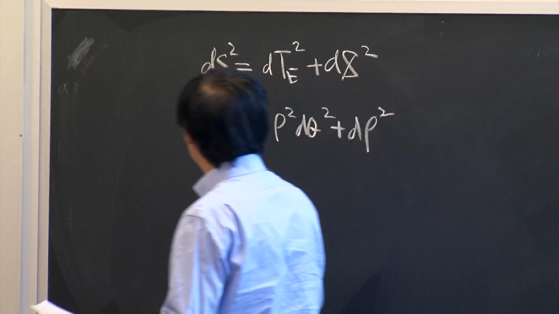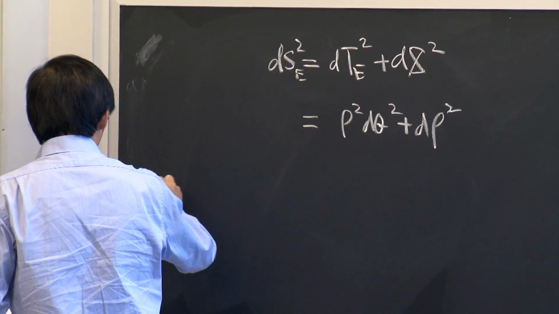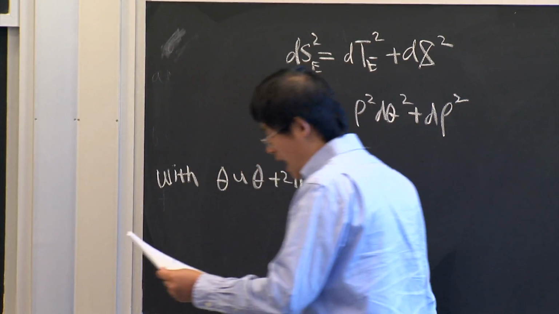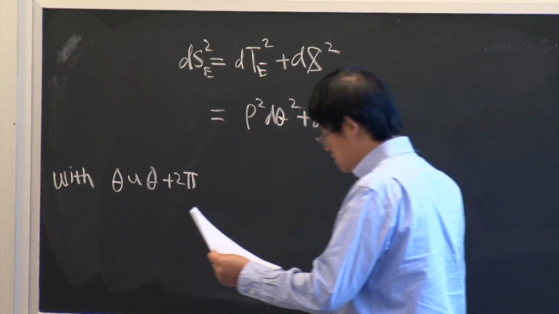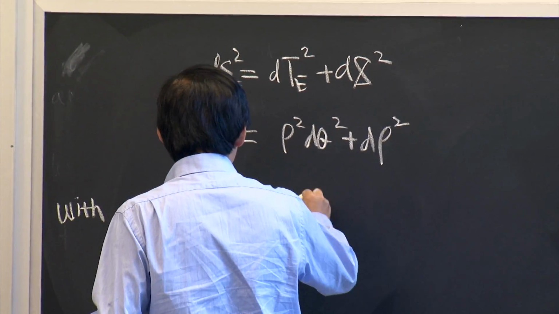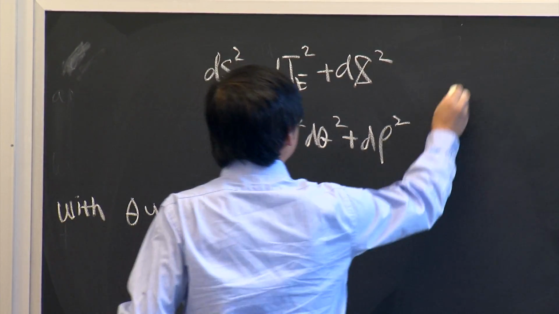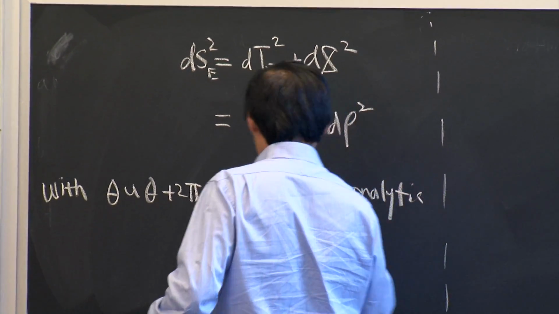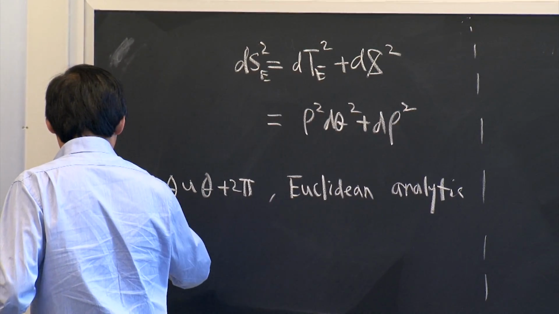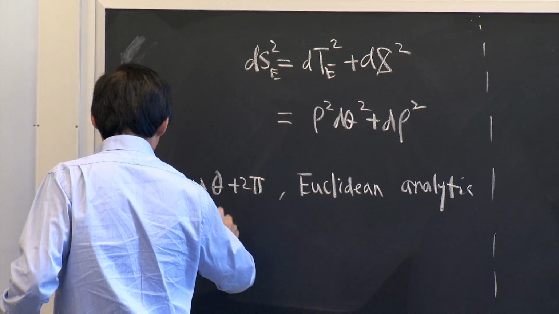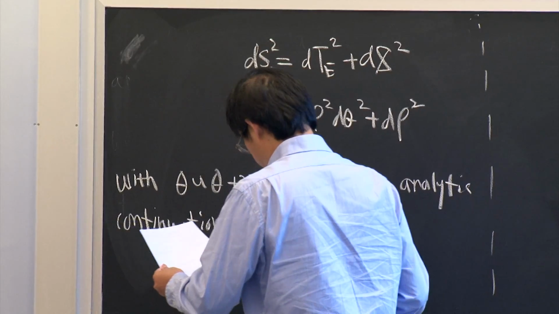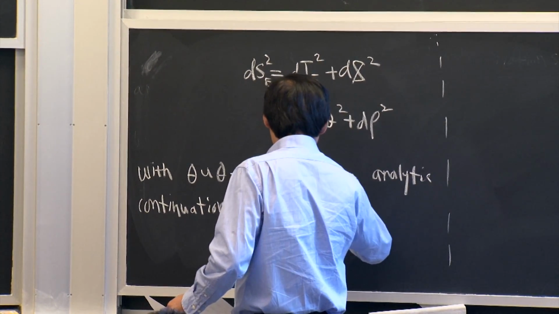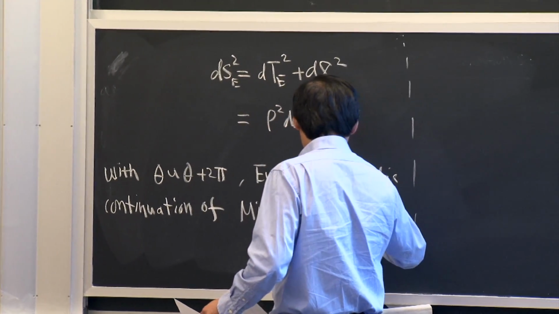In particular, with theta identified with period 2 pi, the Euclidean analytic calculations of Minkowski and Rindler are actually identical.